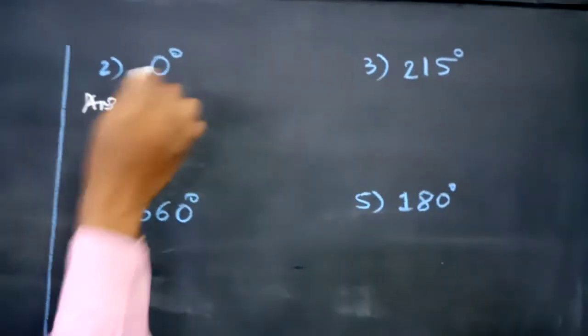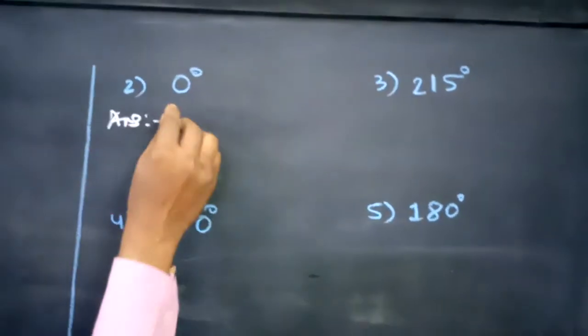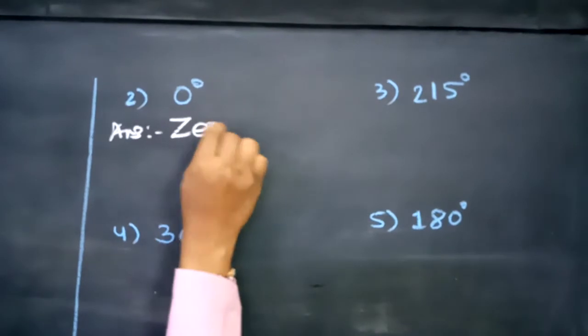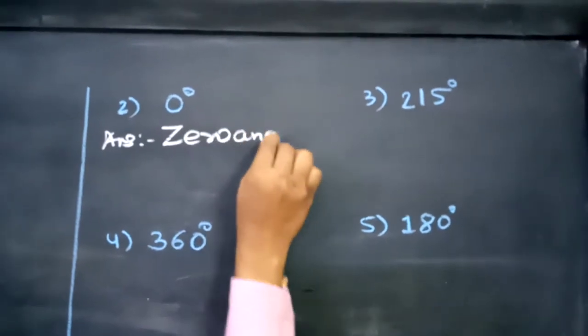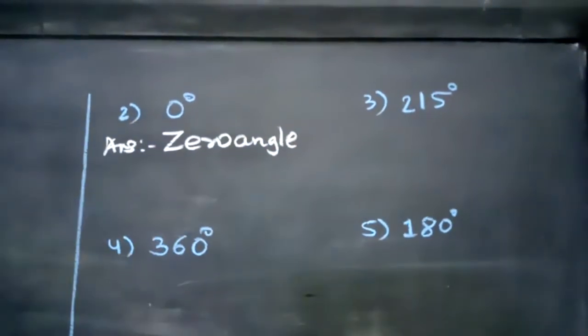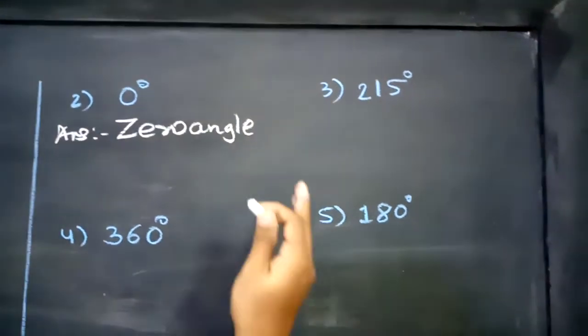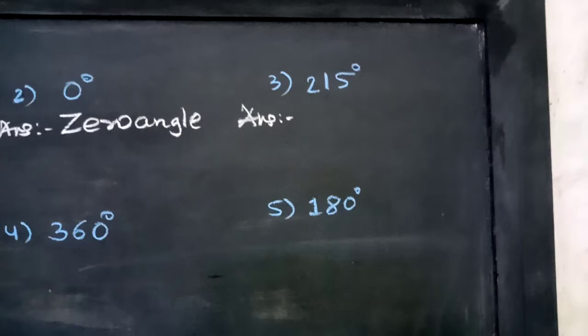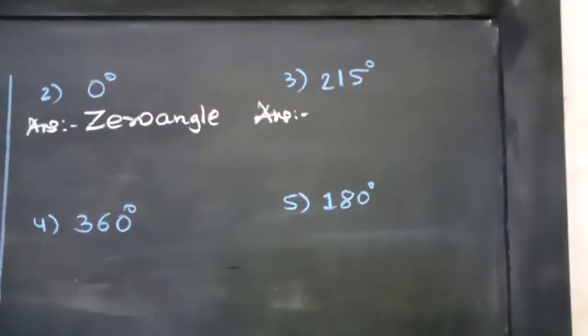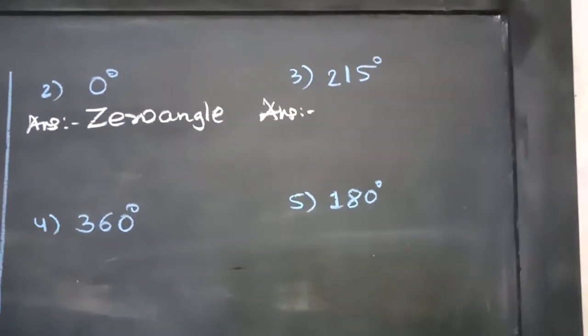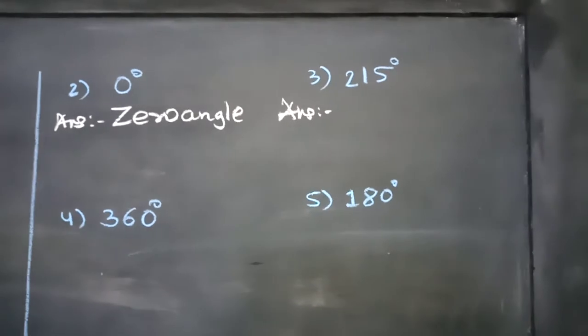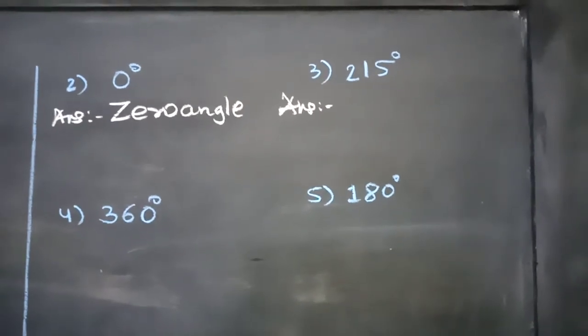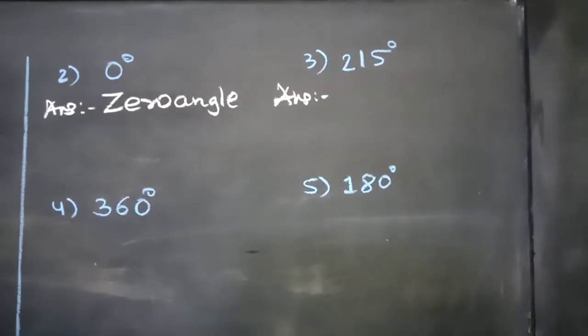Second, it is given 0. By the number itself it is clear, it is a 0 angle. So right here, answer: 0 angle. Your third one, you can see here it is 215, and 215 is more than 180 but less than 360. So which kind of angle will this be, dear student?